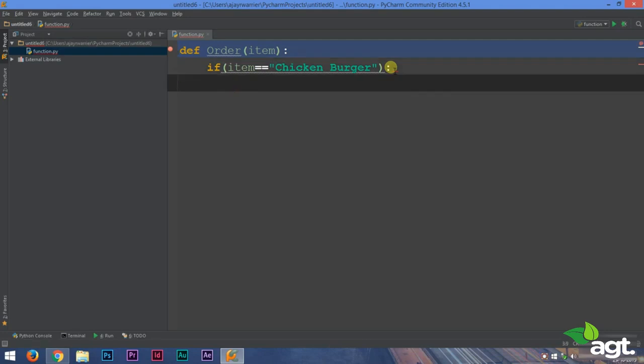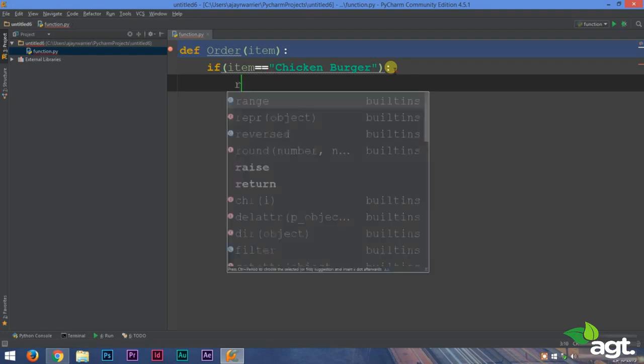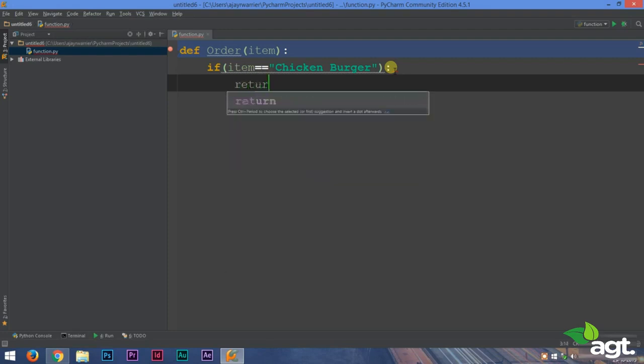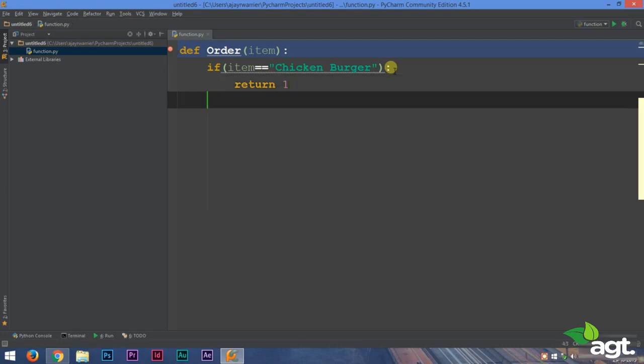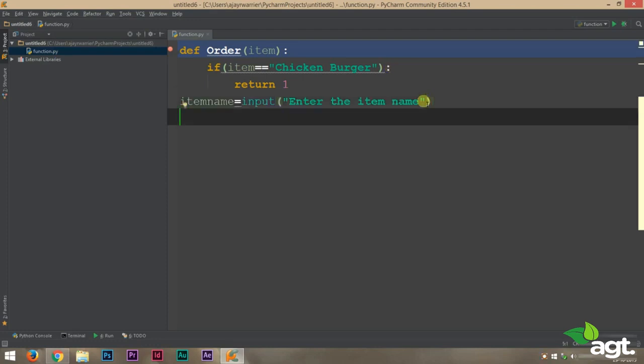Now if the item is a chicken burger, we must send back a value to the function call. So to do that, we'll use the return keyword. Now we will return the value 1. Alright. So next step, we must receive the item name from the user. So next what we must do is we have to call the function.